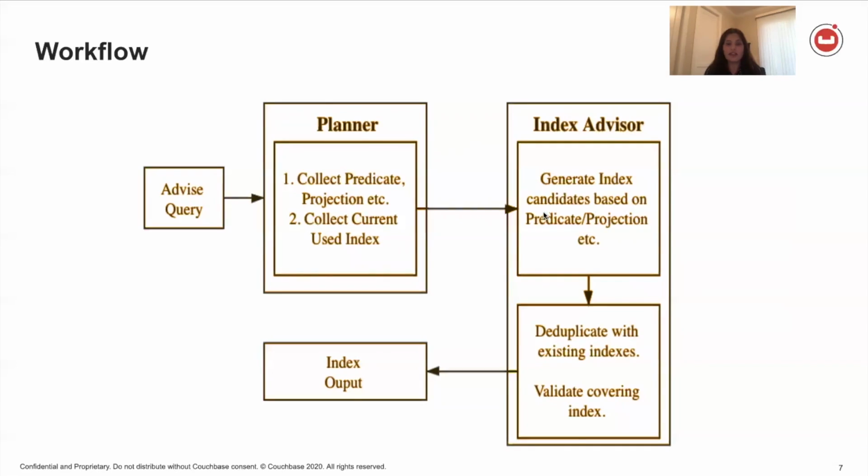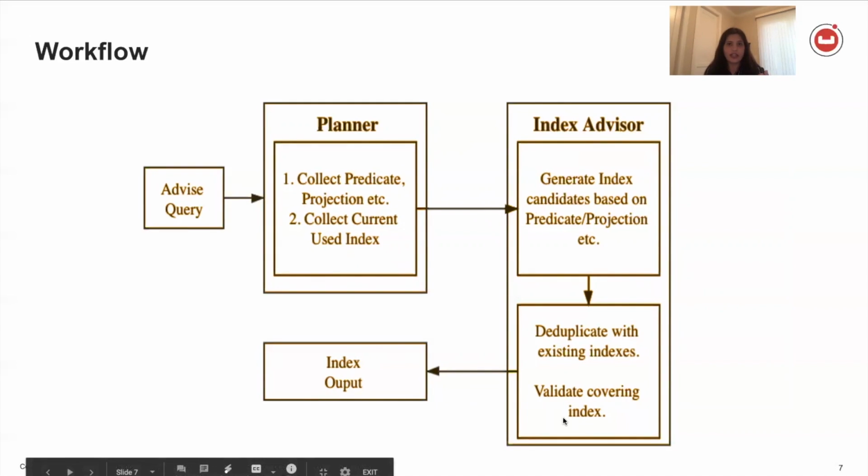Then, looking at the predicate and projection, it will try to generate the index candidates, the covering index and the non-covering index candidates. It will then deduplicate those newly generated index candidates with the existing indexes and only show you the ones which you don't already have on the system.